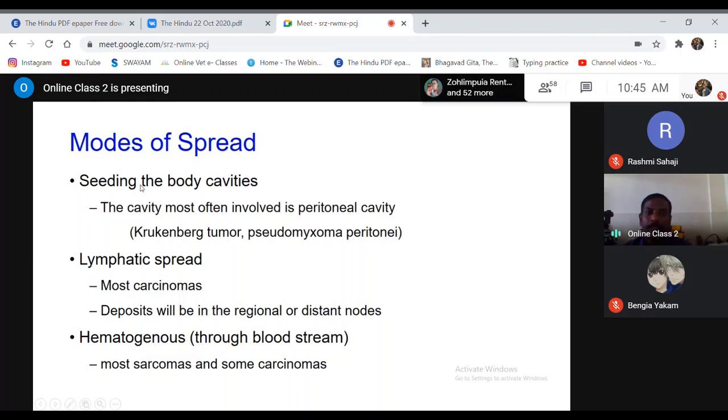So these are different ways in which the tumor cells can spread. Metastasis can take place by the seeding process, which mostly takes place in the body cavities, by lymphatics, which mostly takes place in case of carcinomas, and hematogenous spread, which mostly takes place in case of sarcomas.